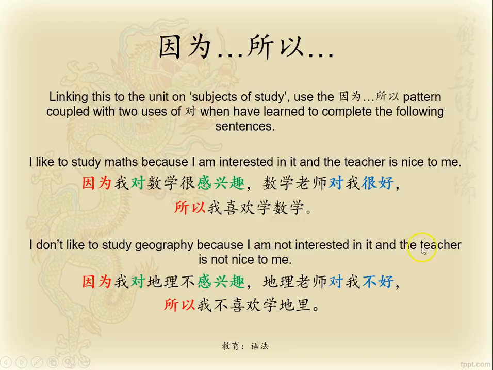The interest in the subject, or the disinterest I should say, and the teacher not being nice is the cause of the effect. The cause is these options, and then the effect is that he doesn't like or she doesn't like studying geography. So you've got to try and think of this grammatical construction in Chinese and manipulating the English you understand to fit the Chinese pattern. We can't just shove English grammar into the Chinese sentence. Now you have to make your own example and write it in English and in Chinese.